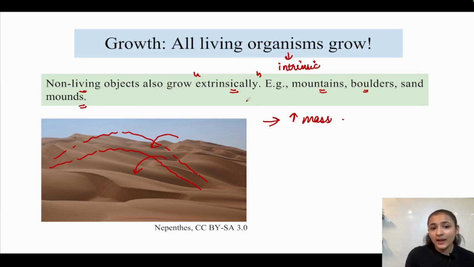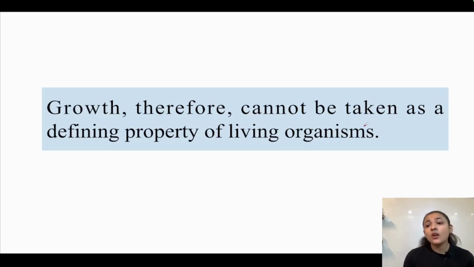But for this very reason, growth cannot be taken as a defining property of living organisms. We cannot consider growth as a defining property, because if it was a defining property, it would be happening exclusively in living organisms.